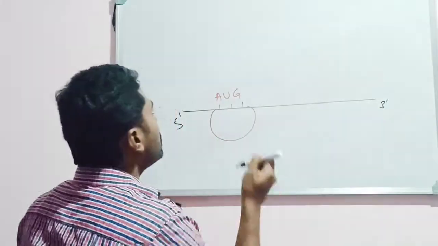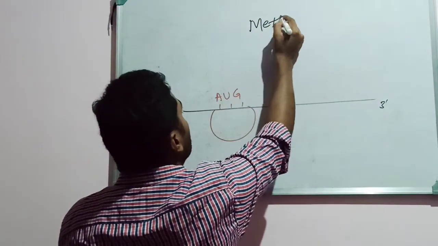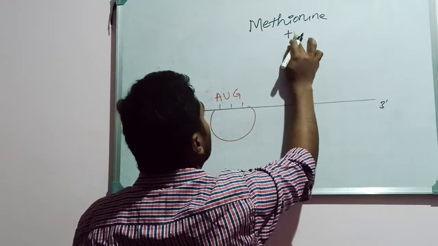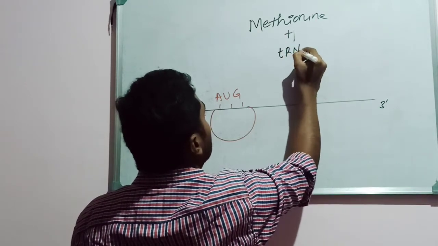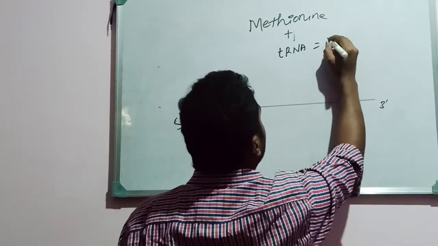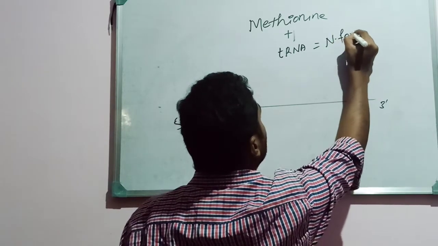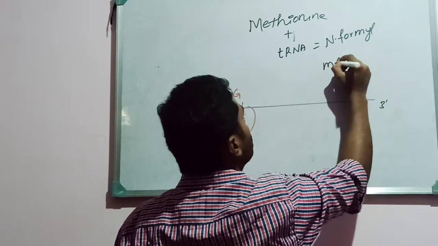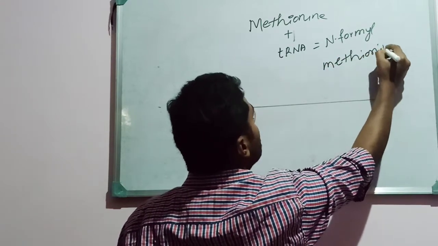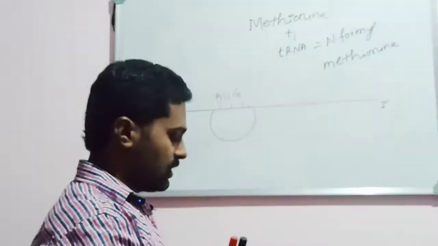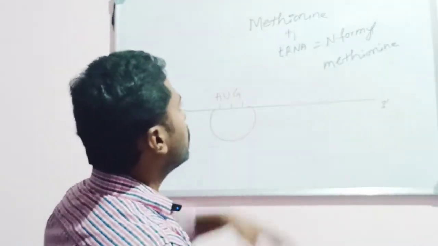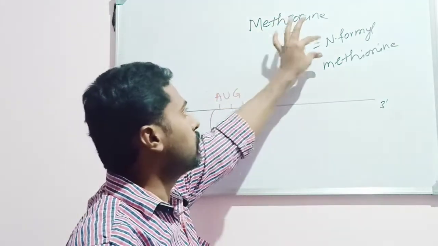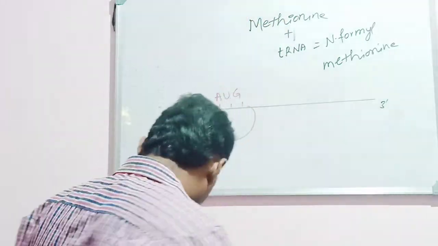The methionine amino acid will bind with tRNA. Before that, it gets converted into N-formyl methionine. Okay. In prokaryotes, it is converted into N-formyl methionine. So this is an activated form of methionine, that is N-formyl methionine. That N-formyl methionine binds with the tRNA.